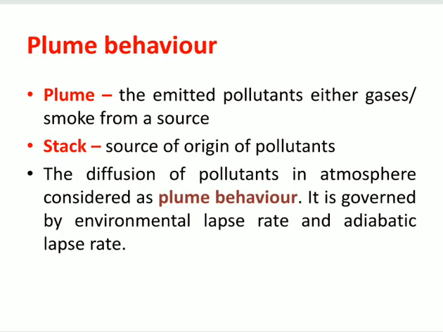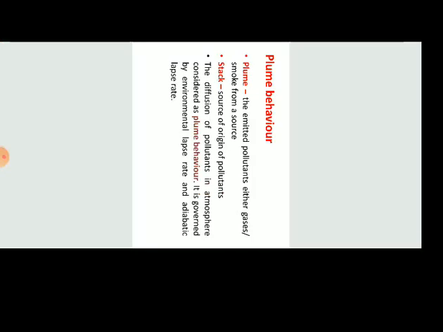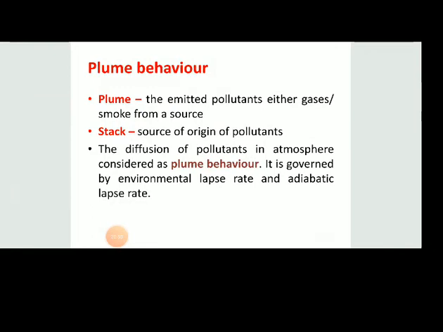It is governed by the environmental lapse rate and adiabatic lapse rate, as we have been discussing earlier. The relation between the adiabatic lapse rate and environmental lapse rate will decide the atmospheric stability. Whenever the atmosphere is unstable, the dispersion and dilution of pollutants will be good in the atmosphere, and whenever the atmosphere is stable, the dispersion and dilution of air pollutants will not be good, and they may accumulate at an area and lead to severe air pollution.